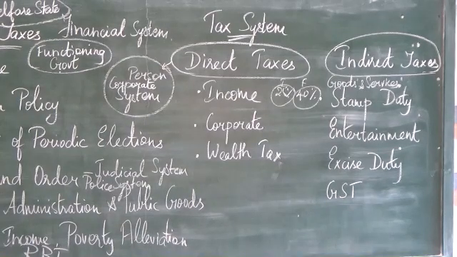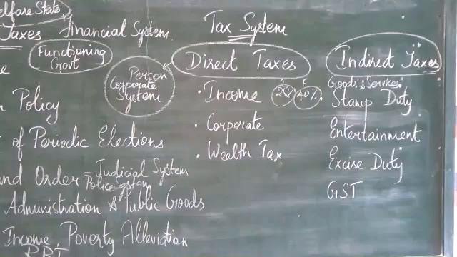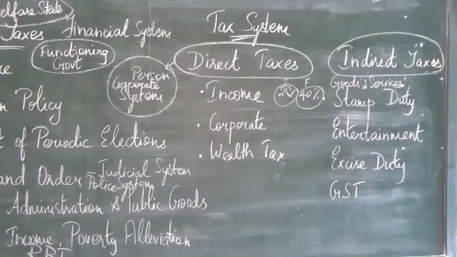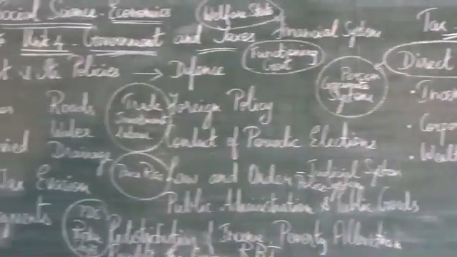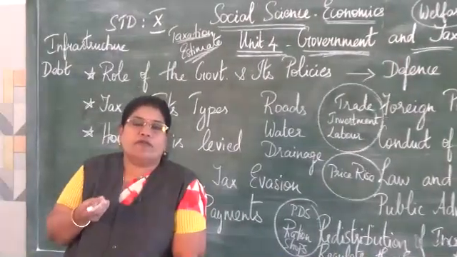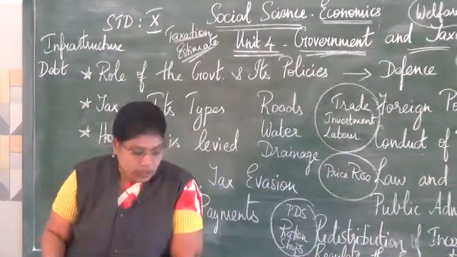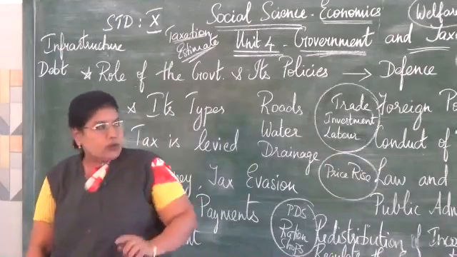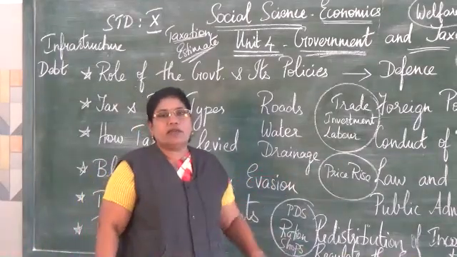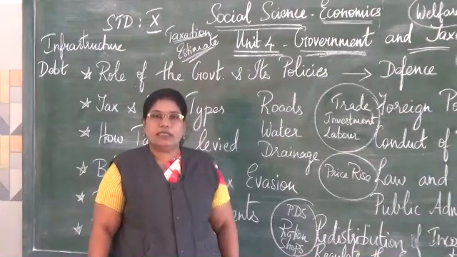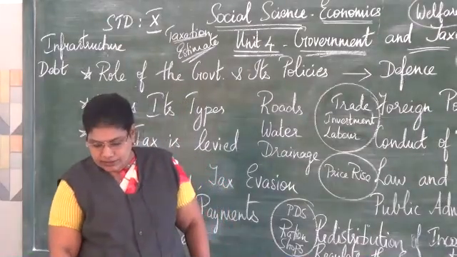Every year the value of the land changes. Today it may be less, tomorrow it may be more, or next year it may be more. So, based on the current value of the land or the assets or the houses or number of properties a person has, the tax is levied. That is called wealth tax. Wealth tax also is levied on an individual, otherwise companies, otherwise corporates.